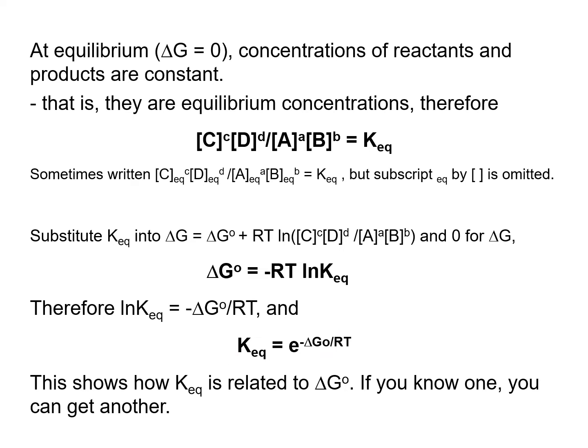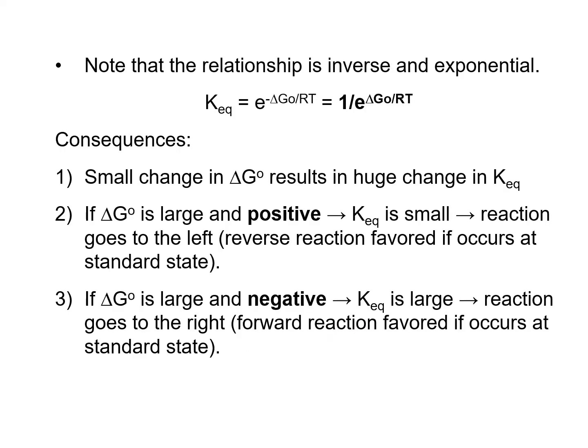Now note that the relationship between KEQ and delta G naught is inverse and exponential, as you can see here, because it's an exponential function with a negative sign in front of delta G naught. So it can be rewritten as 1 divided by e to the delta G naught divided by RT. And what are the consequences of this inverse and exponential relationship? Even a small change in delta G naught can result in a huge change in KEQ because it's an exponential function.